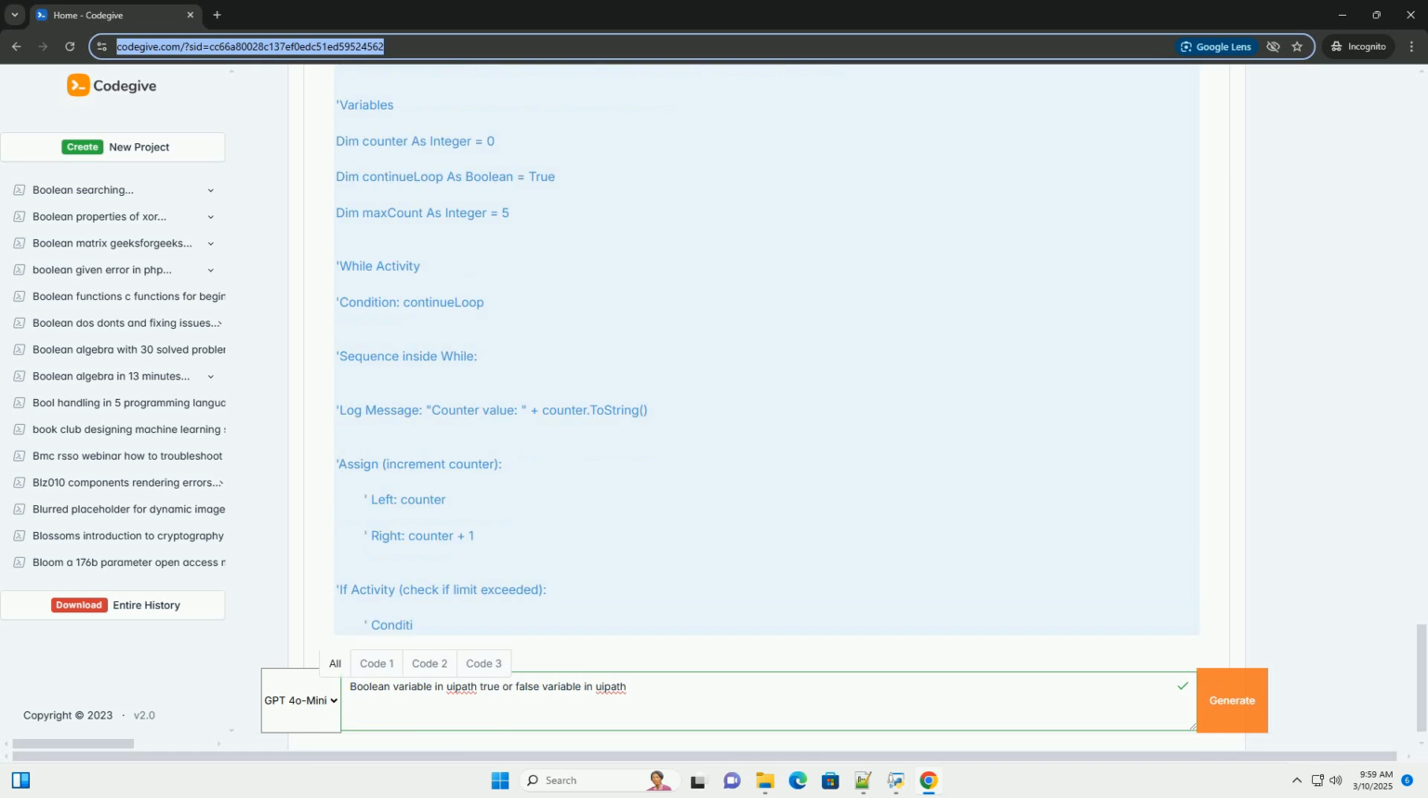6. Code examples. Here are some practical examples of using Boolean variables in UiPath. Example 1, check if a file exists and process it. Example 2, validate email address format. Example 3, loop until a certain condition is met. Example 4, using TryParse to validate input.